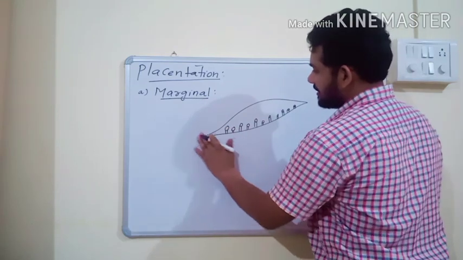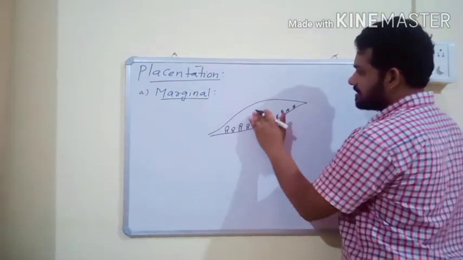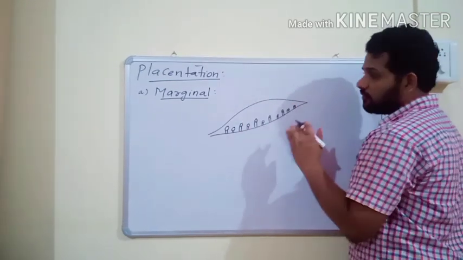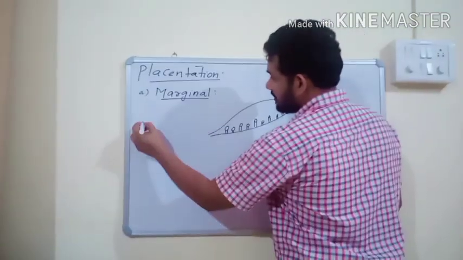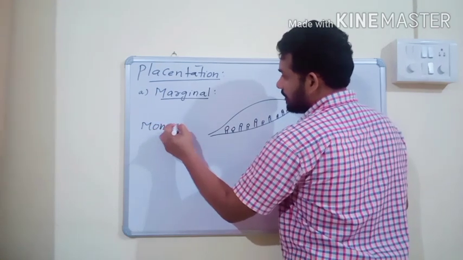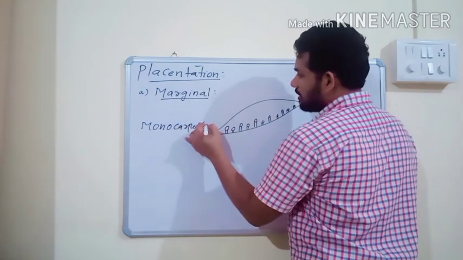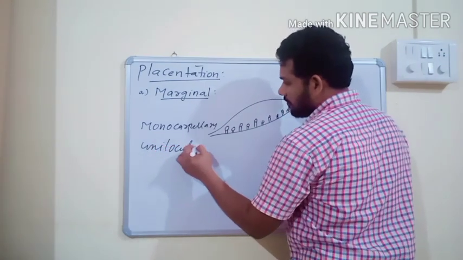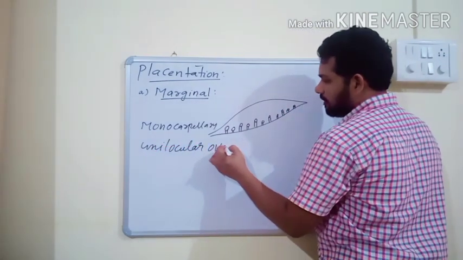This is the ovary, and inside the ovary there is only one chamber and only one carpel present. So in marginal placentation, the ovary is a monocarpellary unilocular ovary.